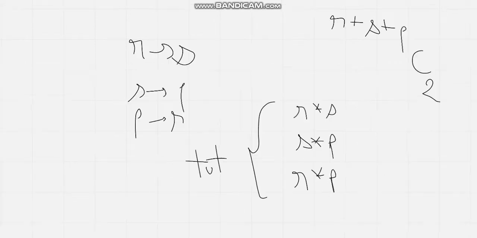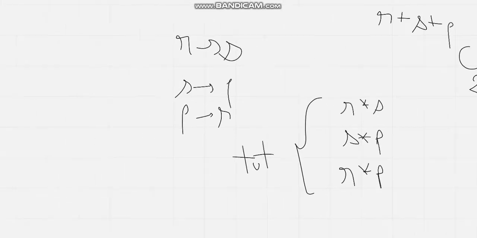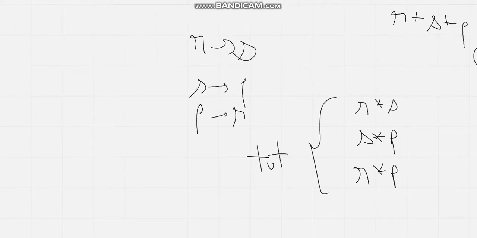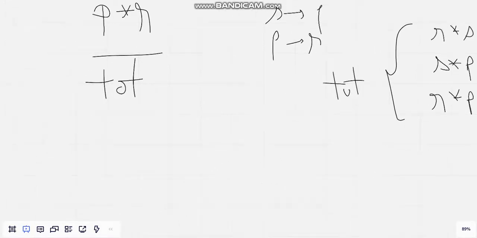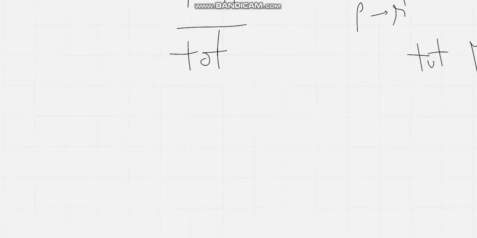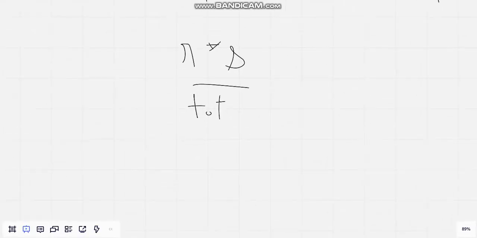it means the probability of rock getting killed is the number of ways such that paper and rock meet divided by total number of ways, which is equal to P into R by total ways. Similarly, probability for scissors getting killed is R into S by total ways, and probability of paper getting killed is P into S by total.